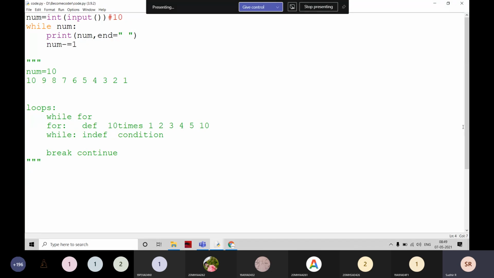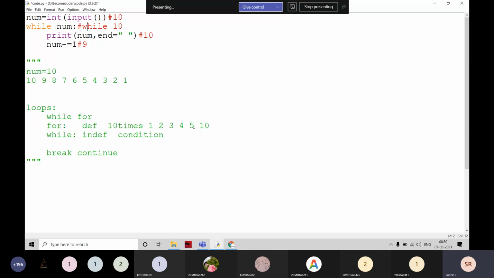How is it going to work? For example, while 10, is it true or false, students? Num value is 10, right? While 10, is it true or false? True. I already discussed that. Either a positive value or a negative value indicates true. Only 0 refers to a false value. While 10 is going to be true here. Then coming into this one, it is going to print 10, and then num becomes 9. Num minus equal to 1.